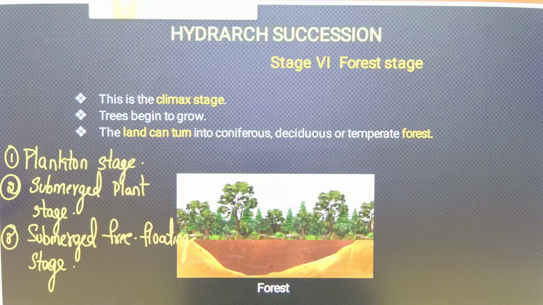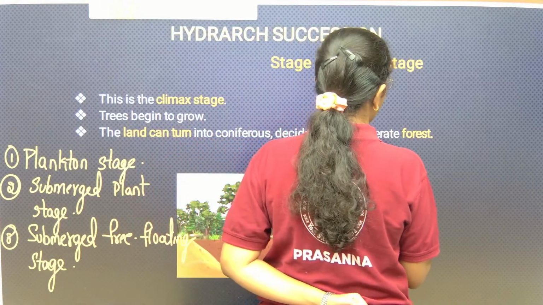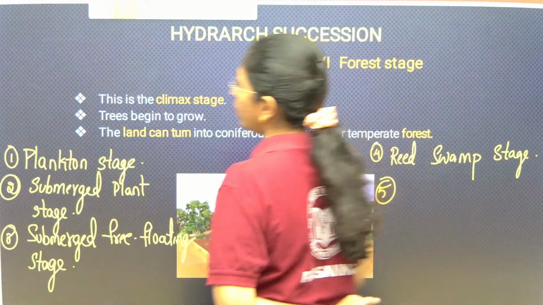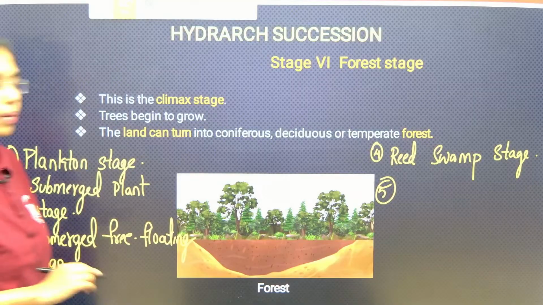Fine, right. Fourth will be reed swamp stage. Fifth will be shrub stage, and last it will be forest stage.